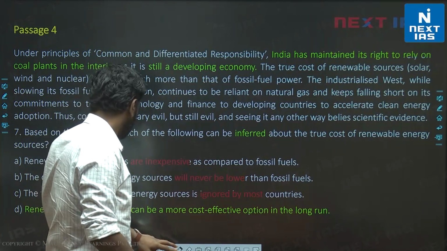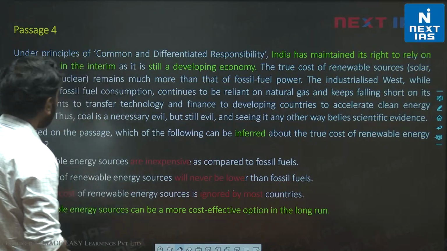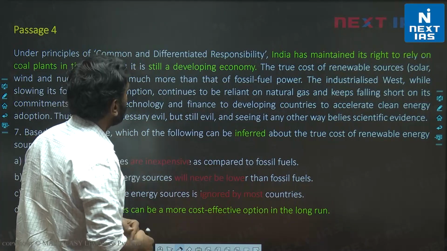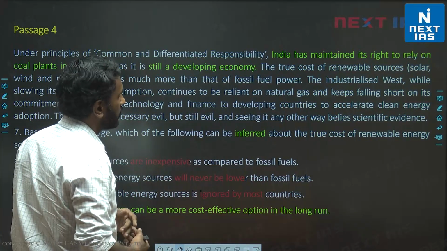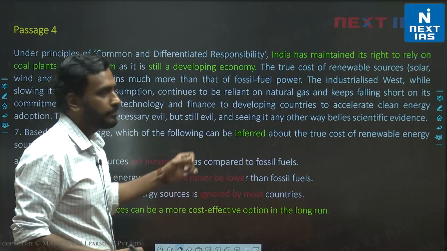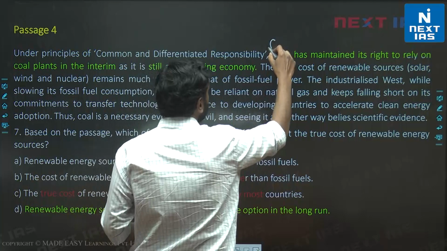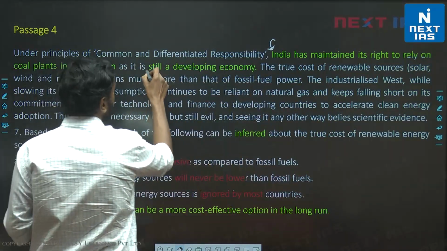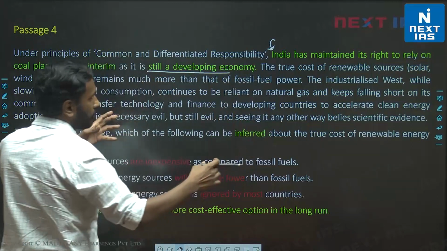Okay. Now let's look at the next one. Based on the passage, which one of the following can be inferred? The passage is talking about common and differentiated responsibility. India has maintained its right to rely on coal plants in the interim period. India has the right to use its coal plants in the interim period because it is still a developing country. You are told the reason clearly.